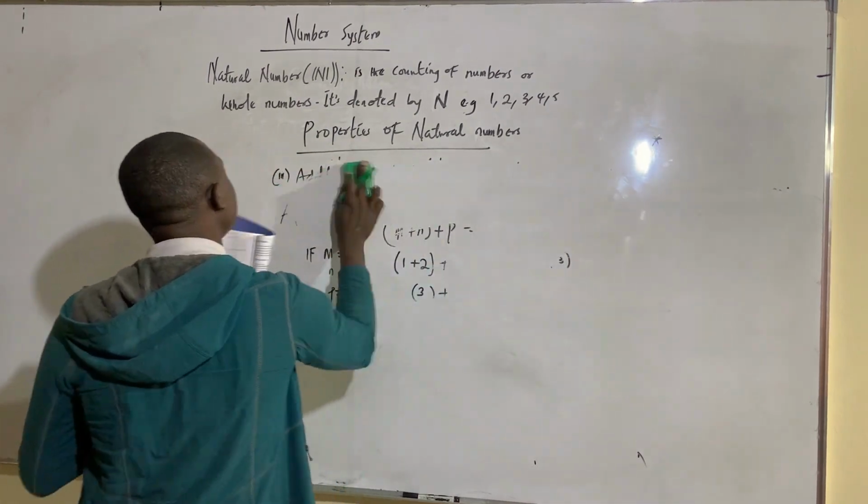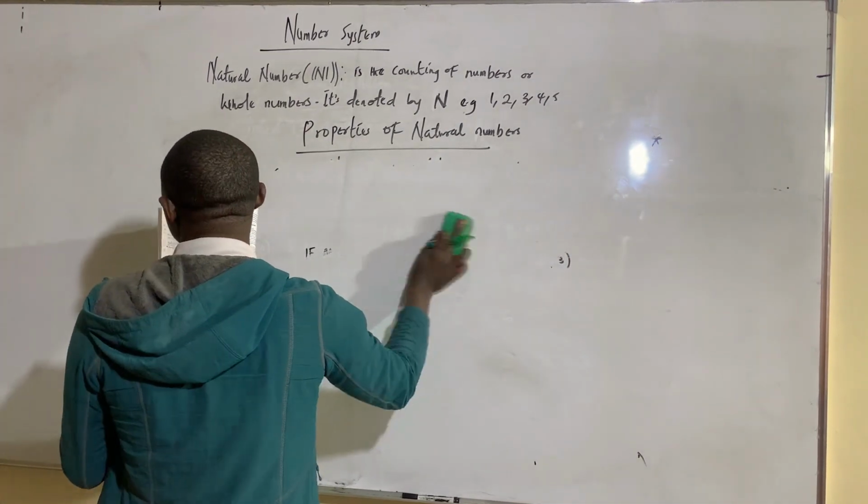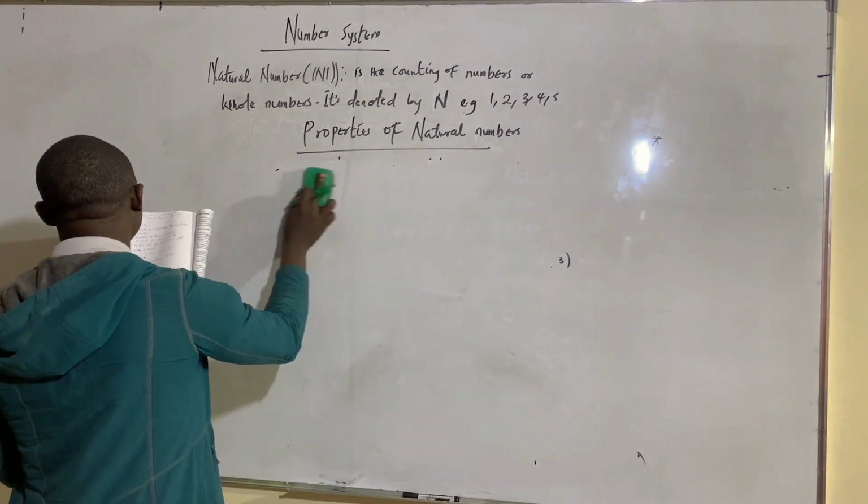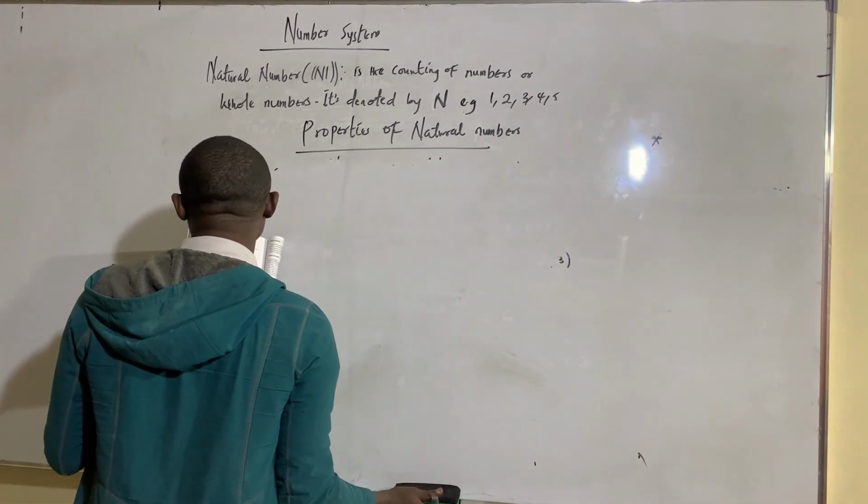We also have another one. All those properties, you just have to know them. We have that multiplication of natural numbers is right and left distributive.